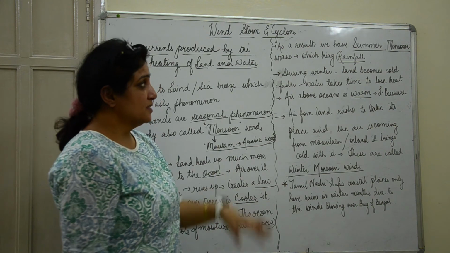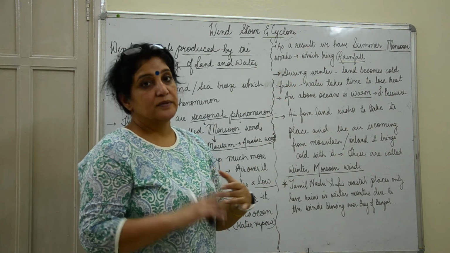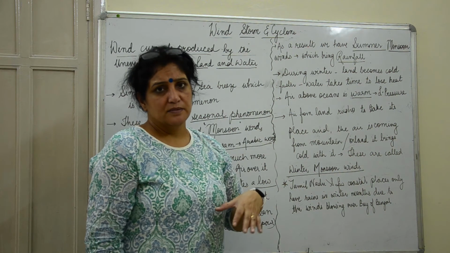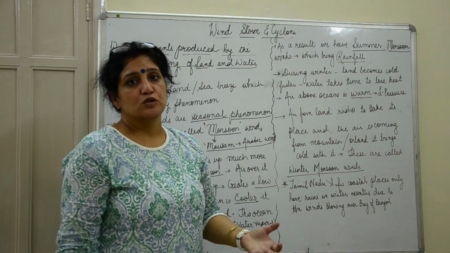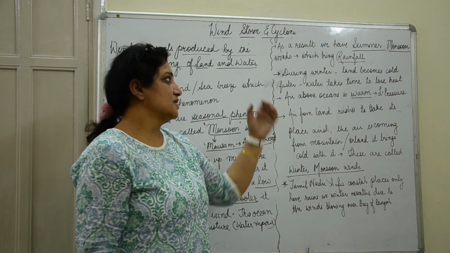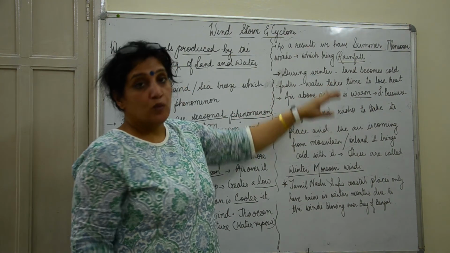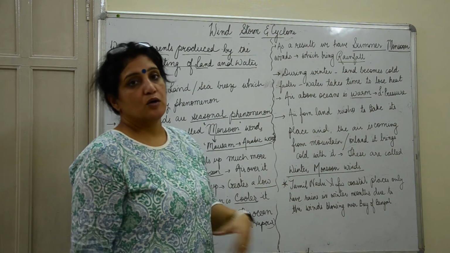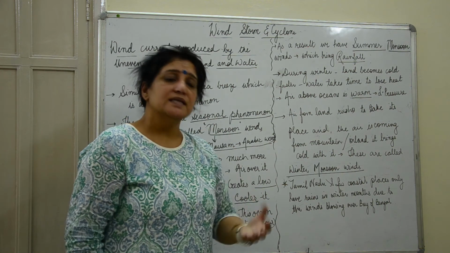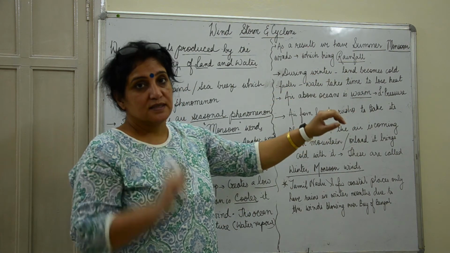Now, the opposite happens during the winters. During winters, the land becomes colder because it is not getting as much insolation from the sun. So the land becomes colder, and the way it becomes hot very easily, it becomes cold also very easily. So it loses heat at a much faster rate. But water takes time to lose heat or to gain heat also. So water takes a longer time to become hot, and a longer time to become cold. So as compared to land, the water is still hot.